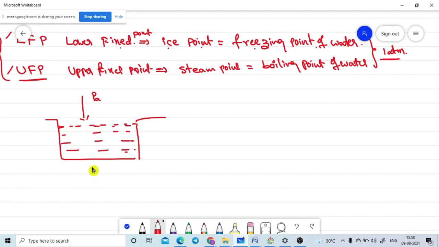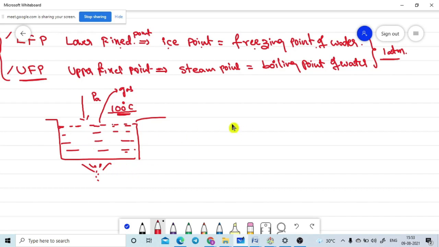Now we are heating. What is the boiling point of this water, in degrees Celsius? 100 degrees Celsius. That means we cannot keep any water as liquid after 100 degrees Celsius; it will go to another state, the gas state. Is it correct or not?